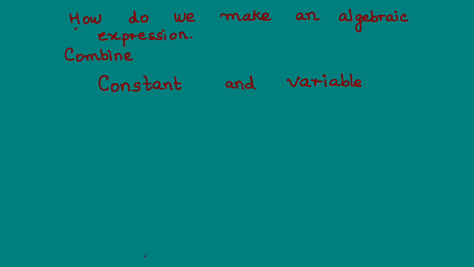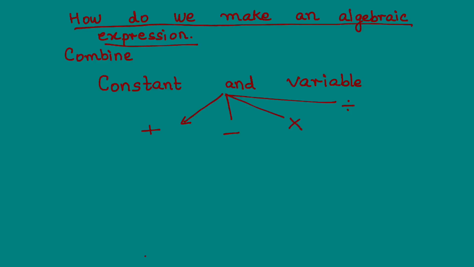How do I make an algebraic expression? Simply combine the constant and the variable by any of the operators. So I can combine them by plus, I can combine them by minus, multiply, or by division. Am I confusing you? Don't worry. I'm going to go step by step. So let me combine the two apples which are fixed and x.